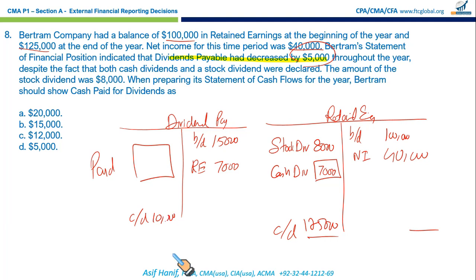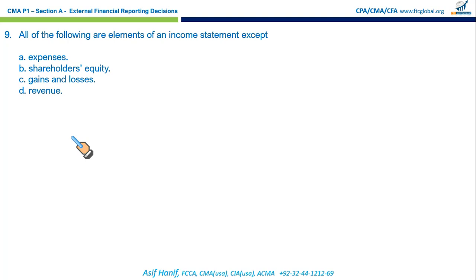This is the quick way to find the missing figure. Opening was 15, closing is 5,000 less. Now the balancing comes. 15 plus 7, 22 less 10. That means the dividend actually paid is $12,000. Some of you might find this computation a little bit longer, but this is a very safe way to find the missing number. So this format will be handy. You just need to plug in the right numbers in the right place. You get your answer, and that is 12,000.